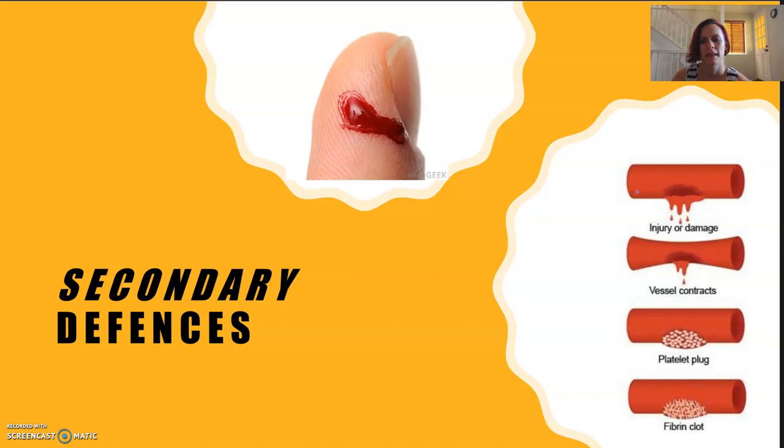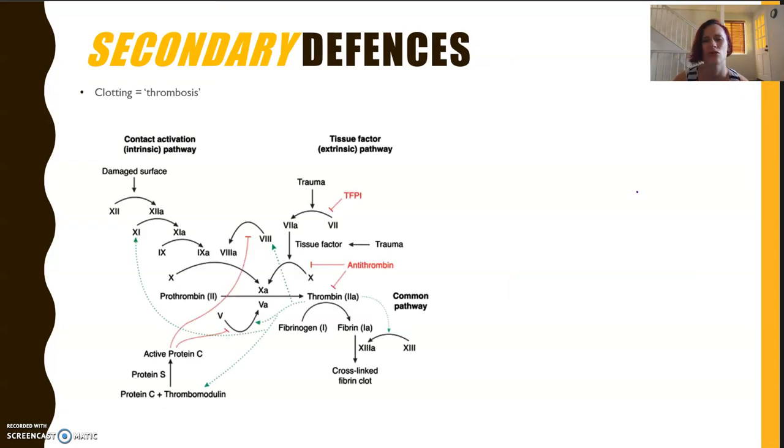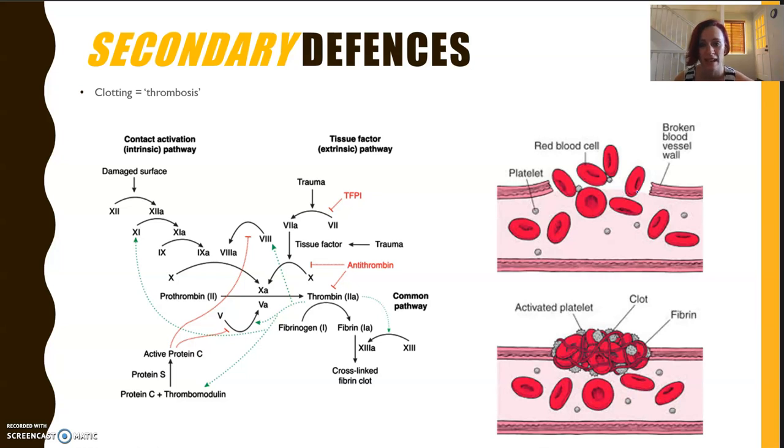Now, if too much blood leaves the blood vessel before the clot is able to form, obviously we get a decrease in blood pressure and there's a potential risk of infection as things come into that site there. Clotting is also known as thrombosis, and it's an extremely complex process involving cellular and non-cellular components of the blood. We don't need to know all this stuff. What we do need to understand is that it is a cascade of reactions, okay, one thing after another, and each previous step is kind of the trigger for the next thing to happen, so that domino effect again.